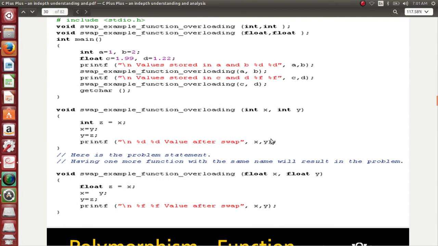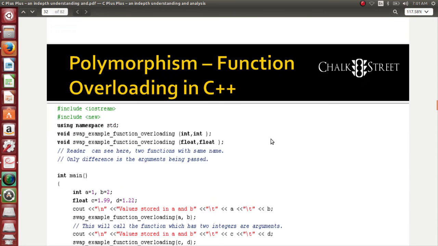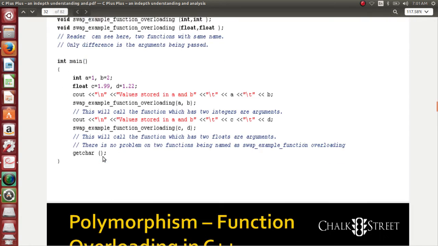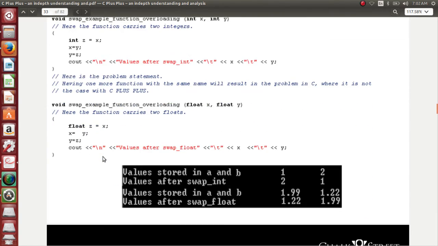And naming is one of the tedious tasks in programming because it takes a lot of time to think and keep a proper name. So to avoid this, function overloading concept has come in C++, which permits you to keep the same name for so many functions as you want. But the only thing is you need to have the arguments as different one. Once all the arguments that you pass are unique, I can keep the same function name for as many number of times I want. The same code is presented here. Only thing that I have done is I have used C++ syntaxes. So that's it. Now see the result.